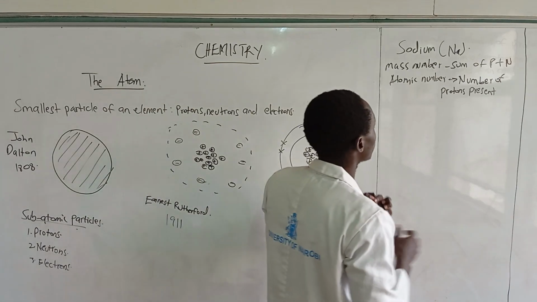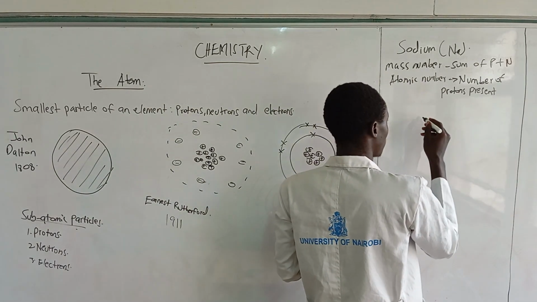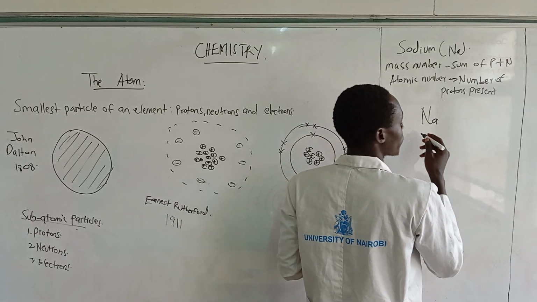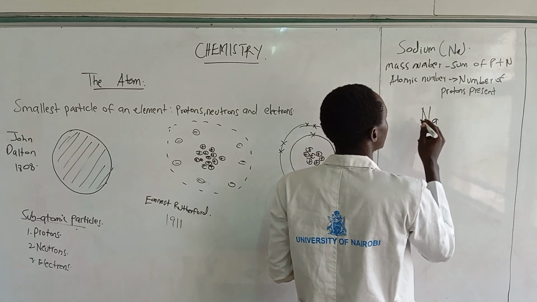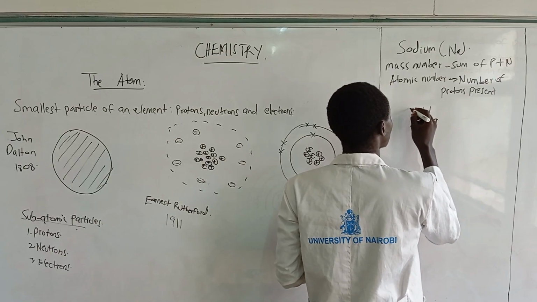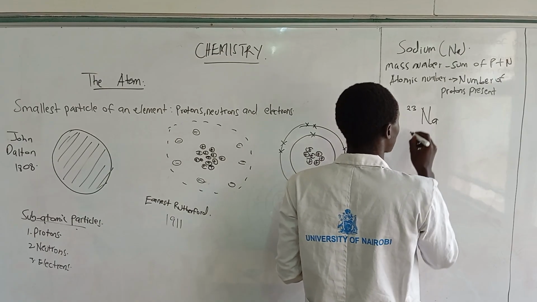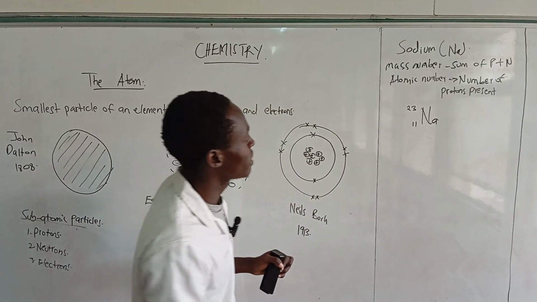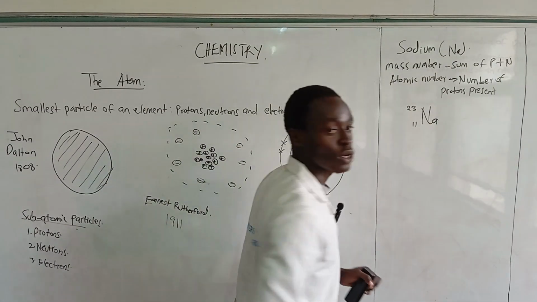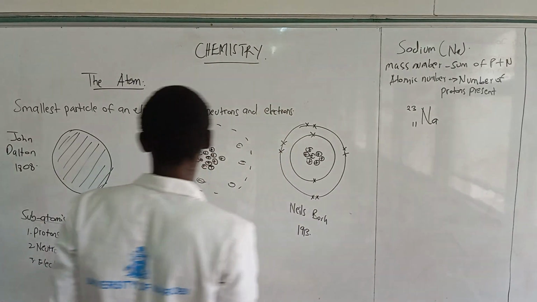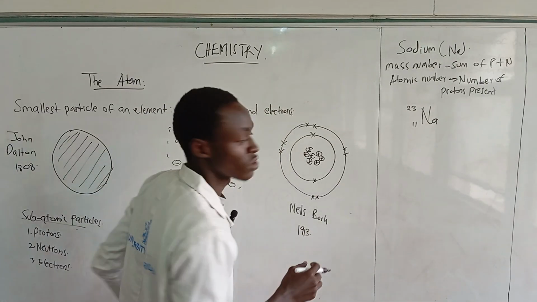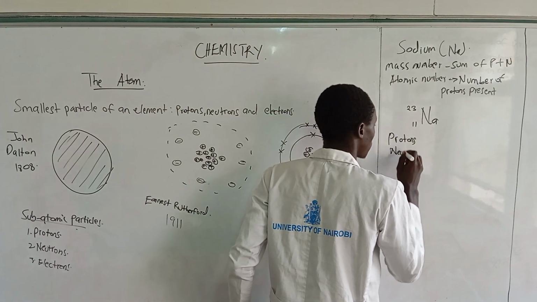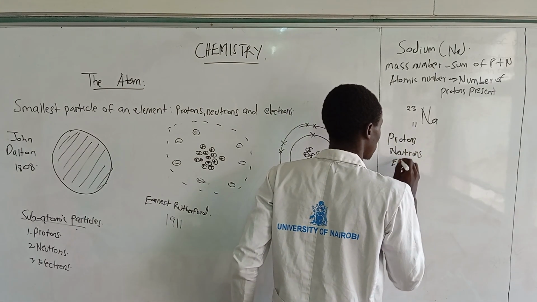And I said that we're going to use sodium. The formula for sodium is Na, and we always have the mass number at the top, which is 23, and the atomic number at the bottom, which is 11. From this work itself, you can work out the neutrons. I want to check on the protons, the neutrons, and the electrons.